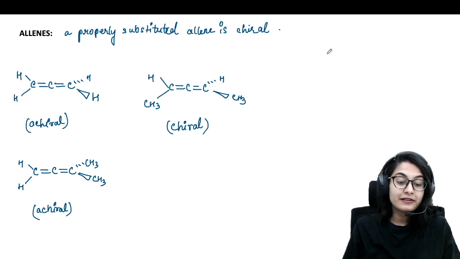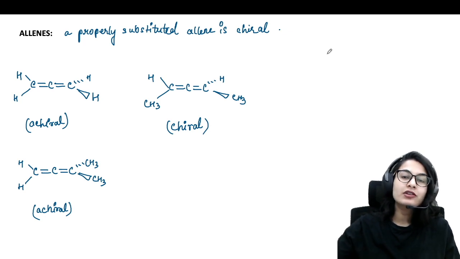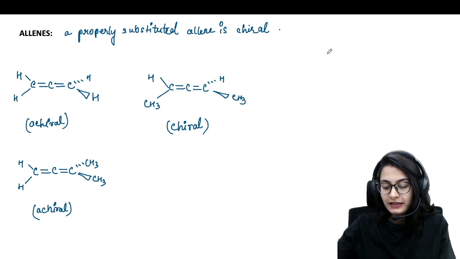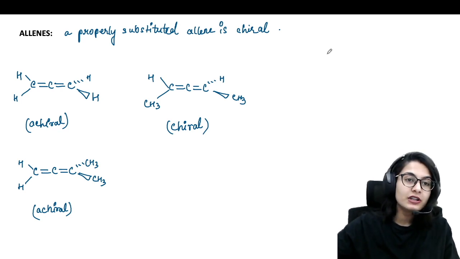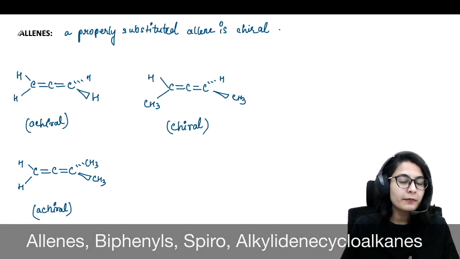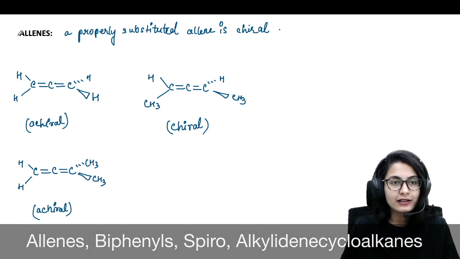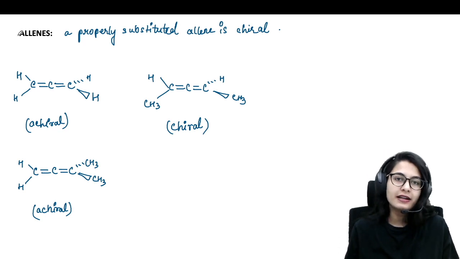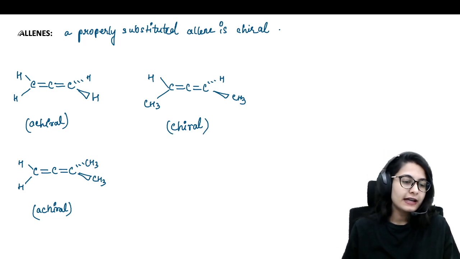And yes, we are going to continue in our short trick series, and there are a lot of things to talk about. First things first, today's topic of discussion is going to be allenes, biphenyls, spiro compounds, and alkylidene cycloalkanes. For all of these systems, we are going to find out the RNS nomenclature. And this is going to be a short and descriptive video.